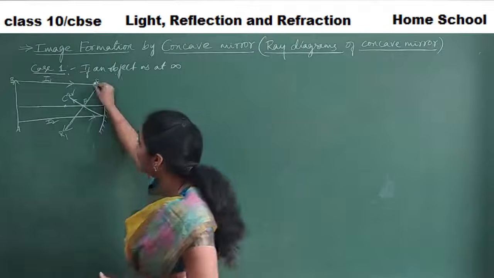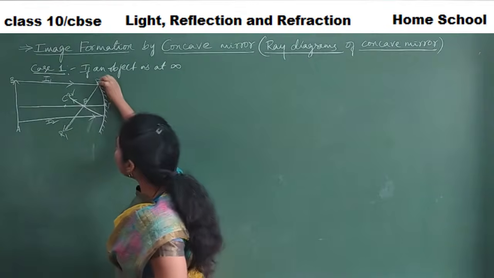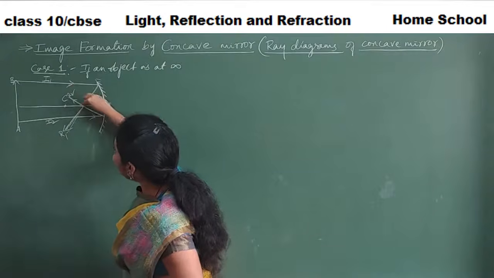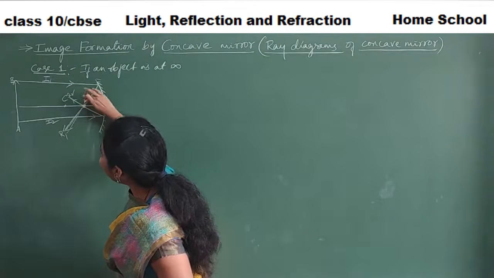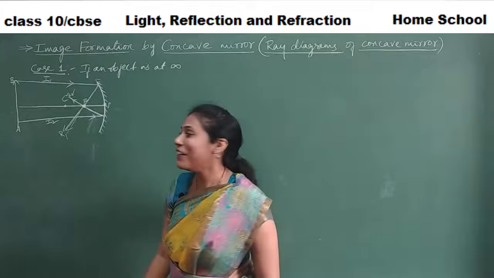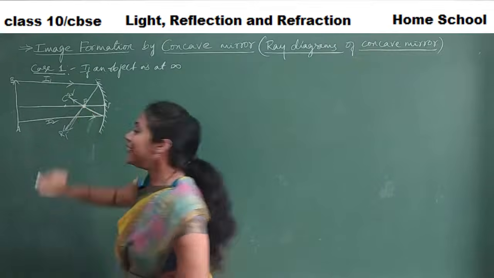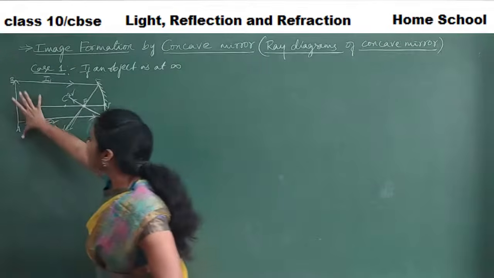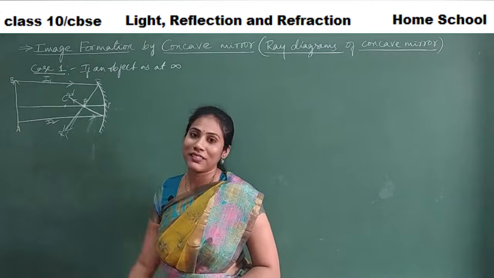So where are the reflected rays meeting, guys? This is my first reflected ray. This is my second reflected ray. Where are they meeting? They are meeting at the focus point. So at this point, image is formed. At this point, this image is formed.